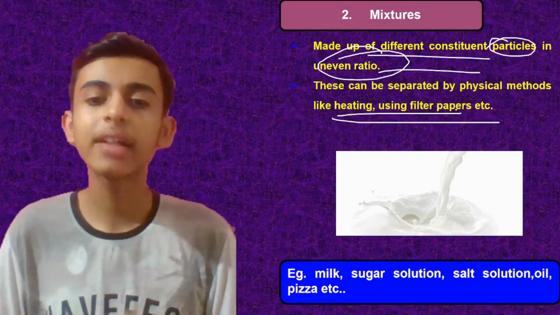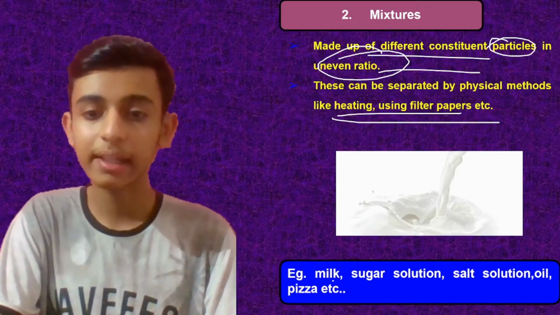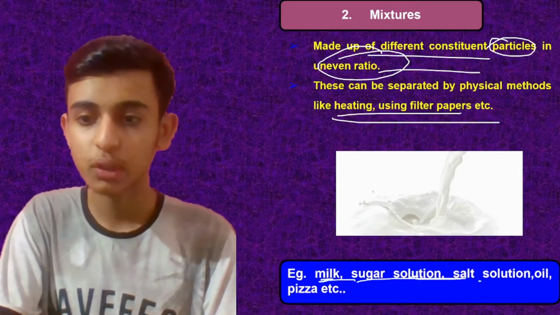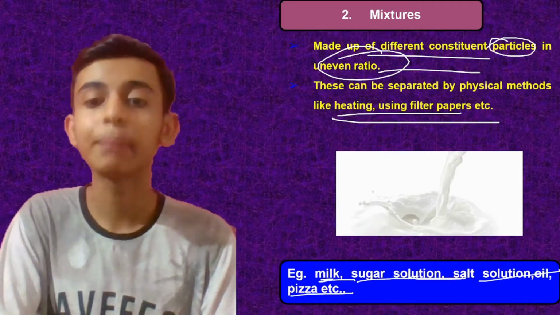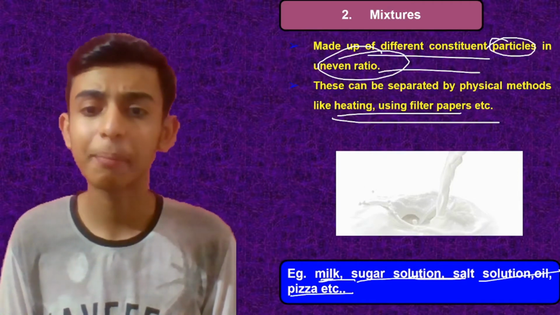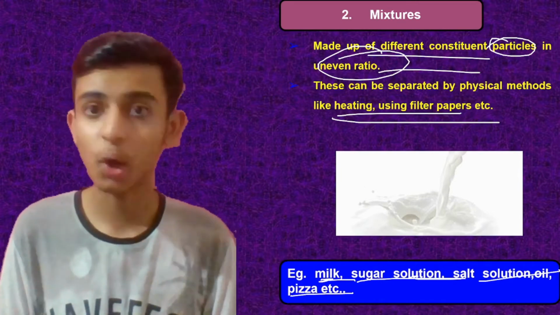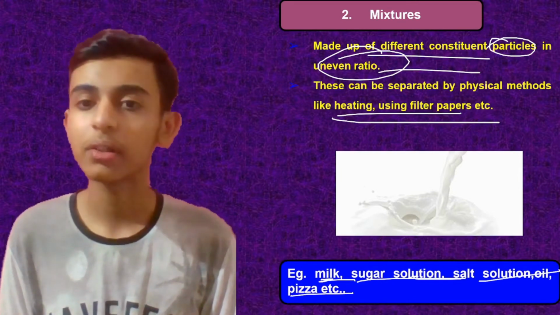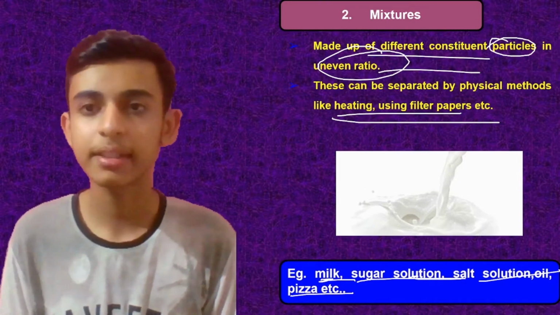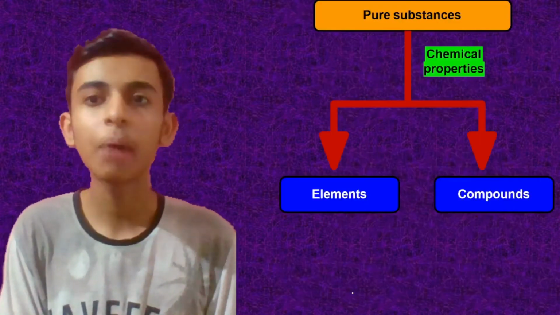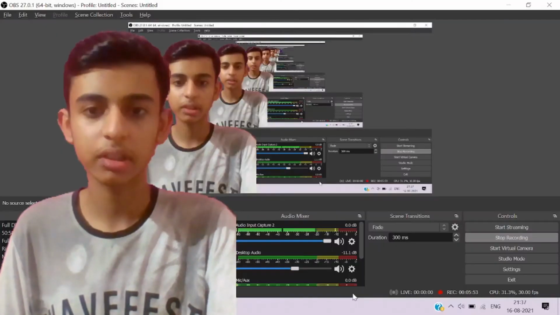Now, what are the types of mixtures that we have? Like I said, milk, sugar solution, salt solution, oil, pizza, all of them are mixtures because they are made up of more than one type of particle. Like milk has a lot of impurities, and other things are also there. I hope that is clear.